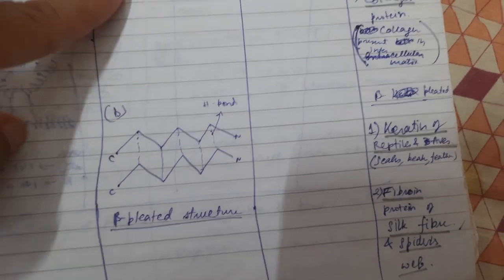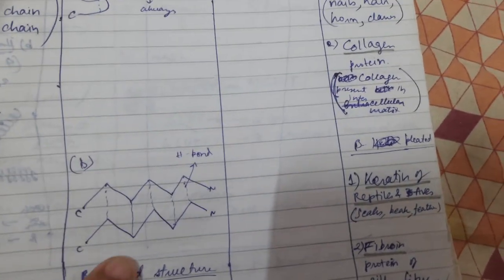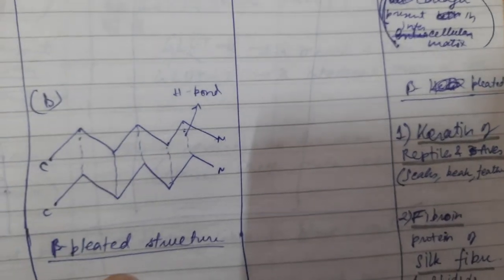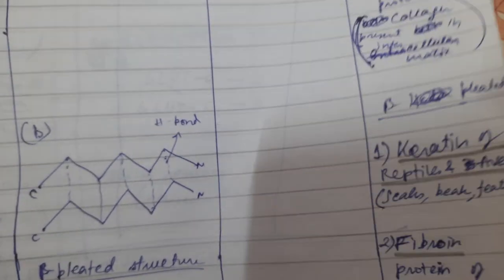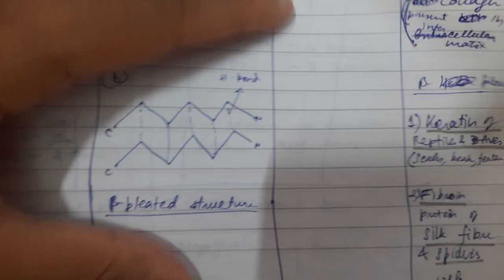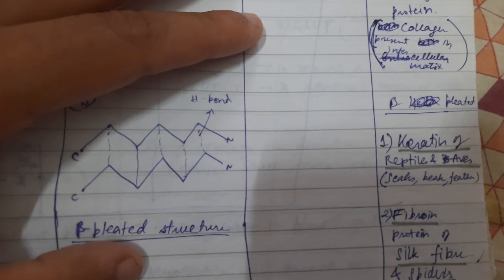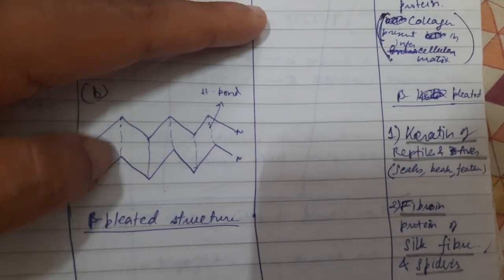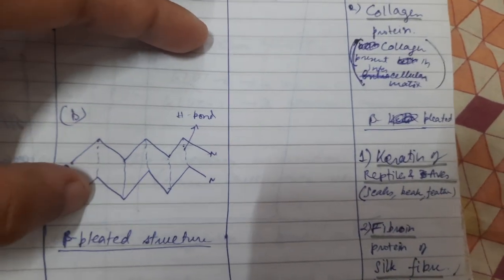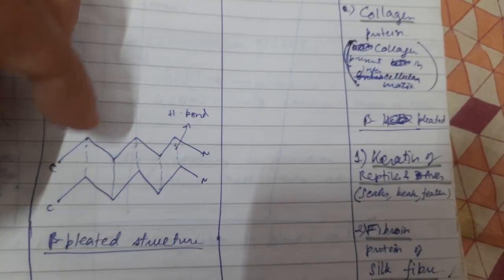And another type of secondary structure is the beta sheet, and in it also this hydrogen bond is present. There can actually be two types of beta sheets, that is parallel and anti-parallel. Out here it is parallel, since this is matching with this one, and if it just turns around this part, then it would be anti-parallel.